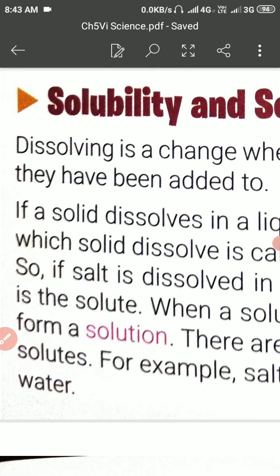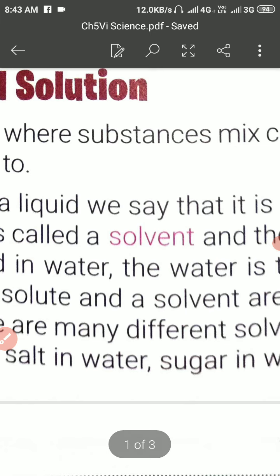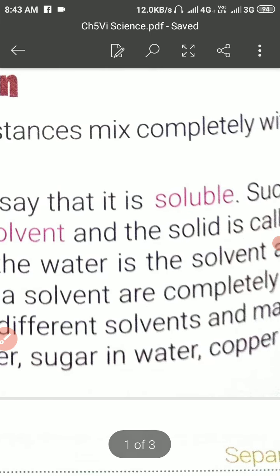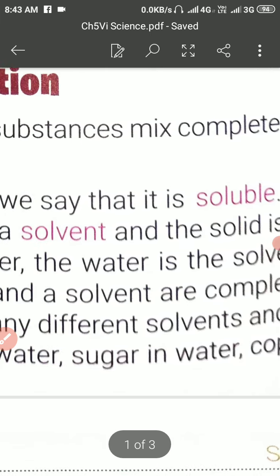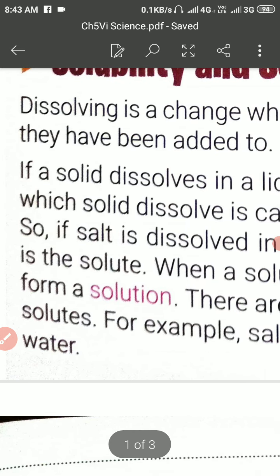Therefore students, solubility means the mixing capability of a solute into the solvent. Different solvents are there, like water, oil and others. Sometimes the solute will be a solid.